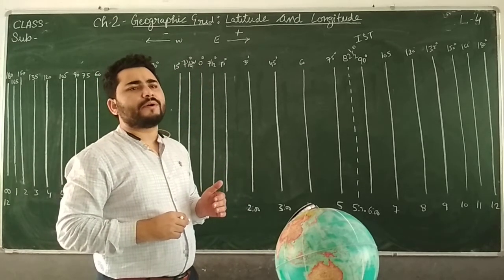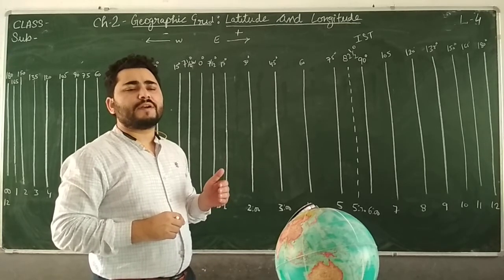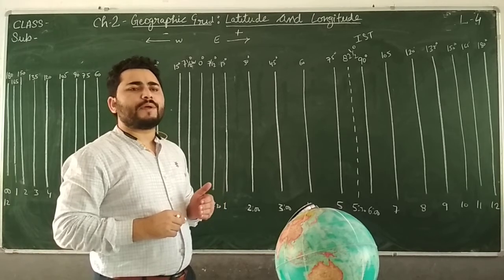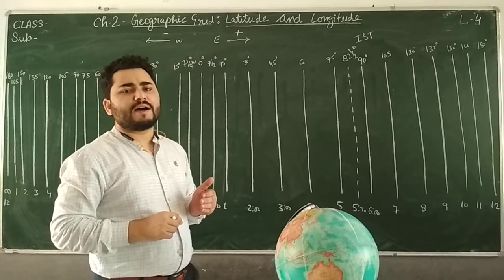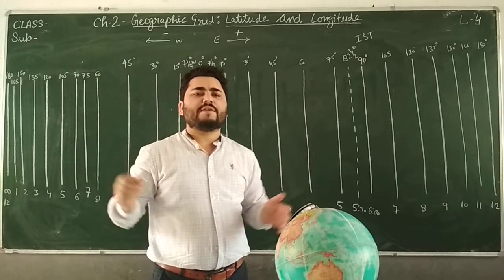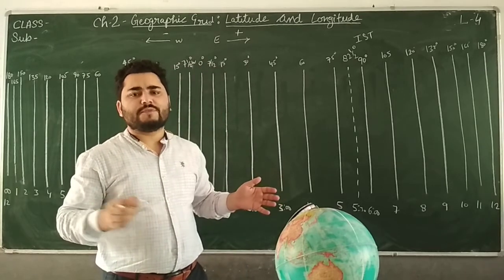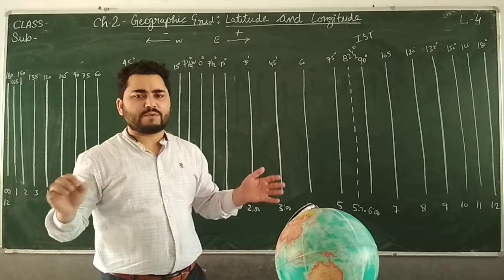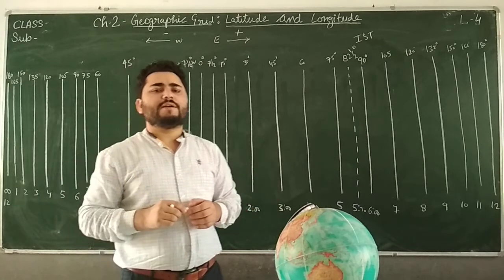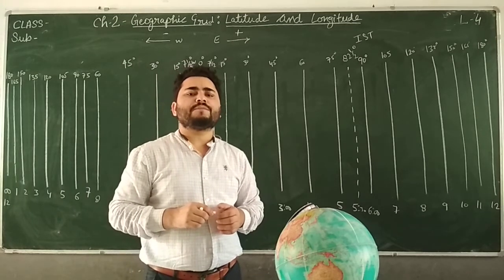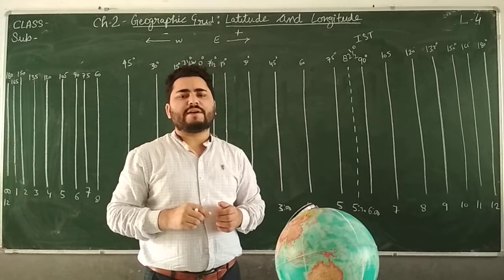Local time is according to the meridians of a country. Suppose there is a country from which 20 meridians are passing, so that country has a fair extension from east to west. Suppose it is starting from 20-degree, 21-degree, till 40-degree.